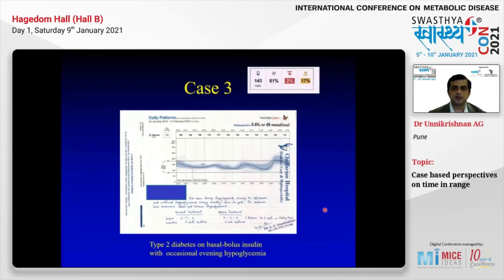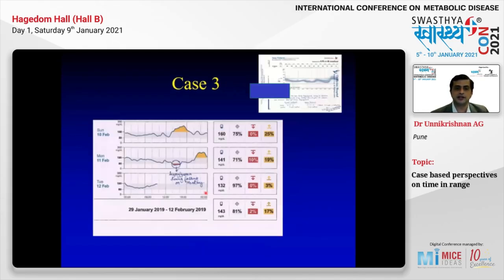Now, this is a patient who came to me with a request for good glucose control, and I found that his time in range was 81%. So that was very good. But I found that there was a tendency for hypoglycemia. So when I looked at the individual readings, I found that every Monday he decreases his food intake because of some fast. He takes only fruits or very minimal food. So he has hypoglycemia on Mondays.